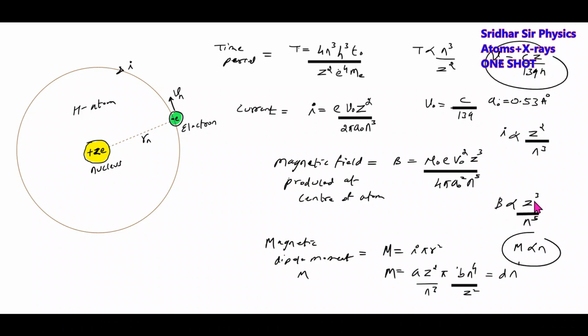Magnetic field is proportional to z cube by n to the power of 5. Time period is proportional to this one. The reciprocal of this will be the frequency. What is the frequency? Frequency will be proportional to z square by n cube. These are all the basic formulas. Very important, you have to remember, that's all, nothing else is there.